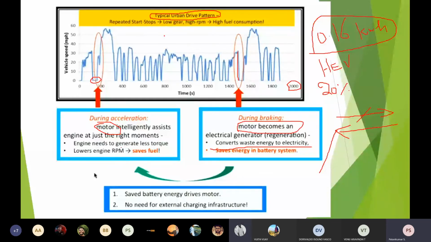If you see any typical urban drive pattern, say for example a sample taken for 2000 seconds, look at all the leading and trailing edges, how many times it keeps coming down and rising again. These falling edges are nothing but applying braking.